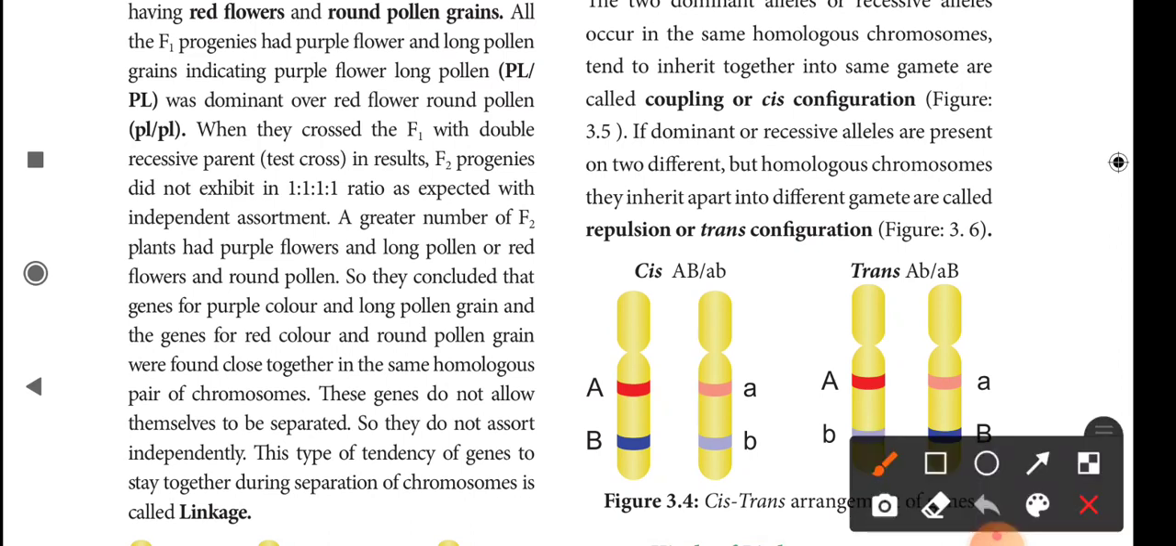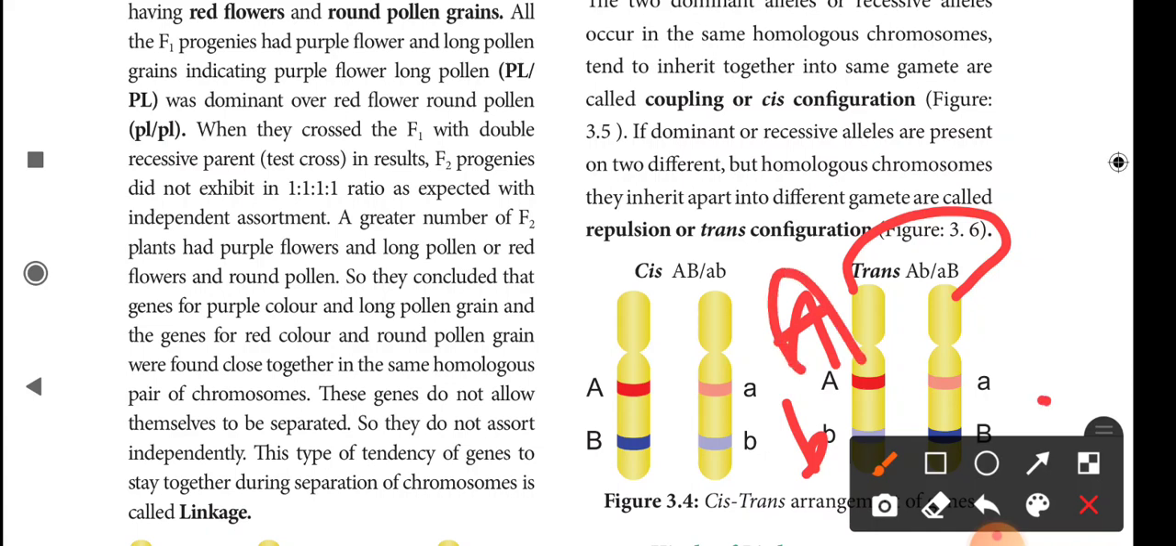If the dominant allele or a recessive allele are present on two different chromosomes, here one dominant allele, here one dominant allele, here one recessive allele, here one recessive allele. Likewise, if dominant or recessive alleles are present on two different but homologous chromosomes, they inherit apart. So here the dominant alleles separate during gamete formation, don't they? That is called repulsion or trans configuration. If the dominant alleles are separate in the two pairs, that is called trans configuration.